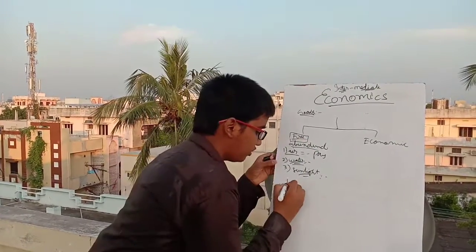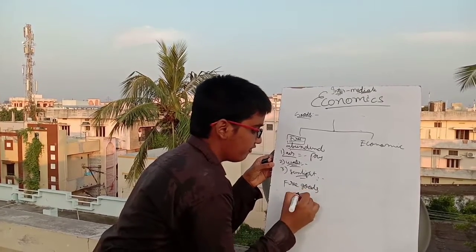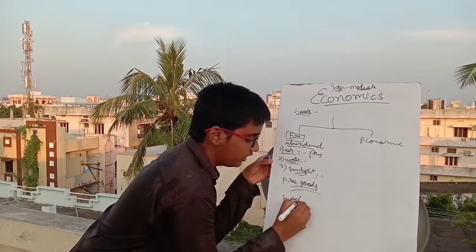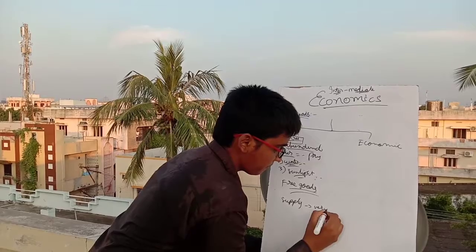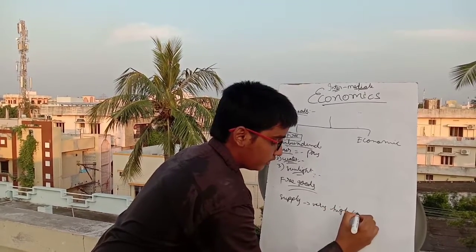In the case of free goods, the supply of these goods is very high, more than required.